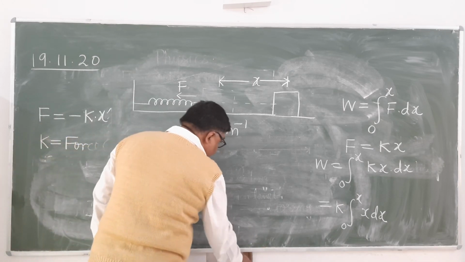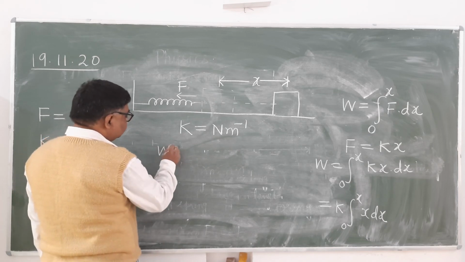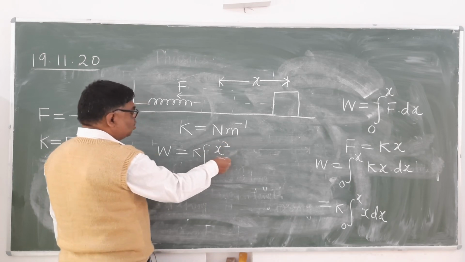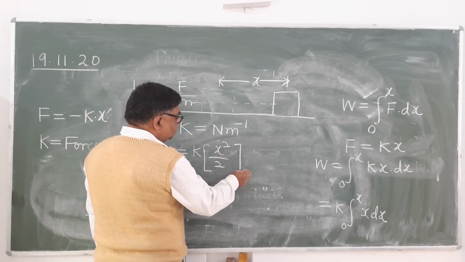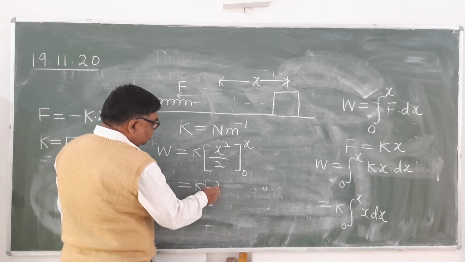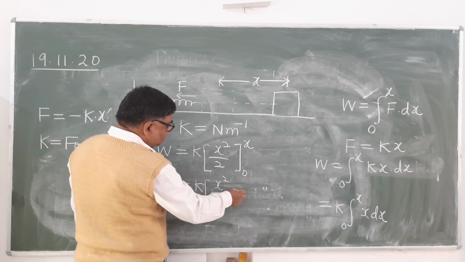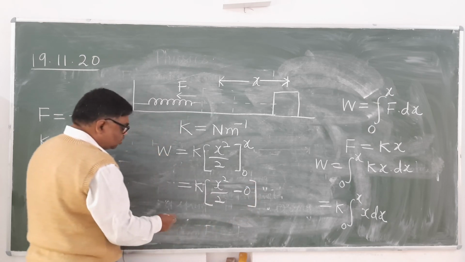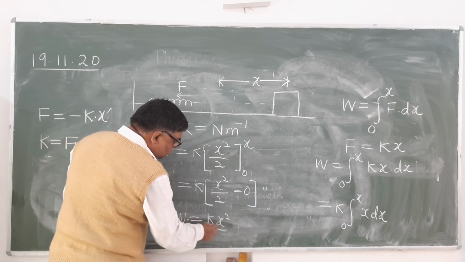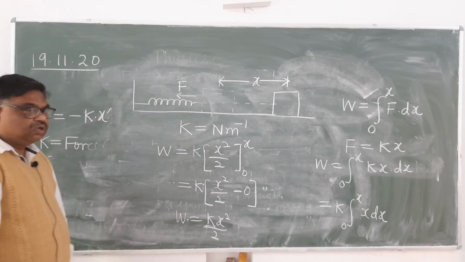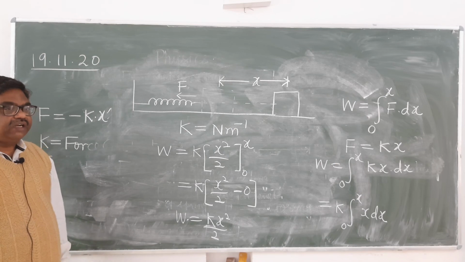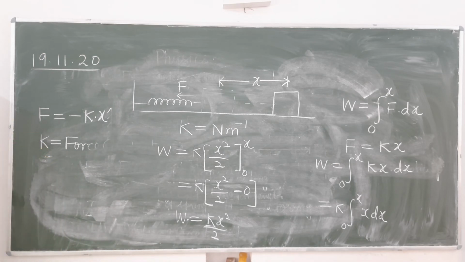So it will be equal to k x square upon 2. The limit is from 0 to x. You substitute: x square upon 2 minus 0, that is, W equals kx square upon 2. So this much work is done in elongating the length of the spring by a distance x.